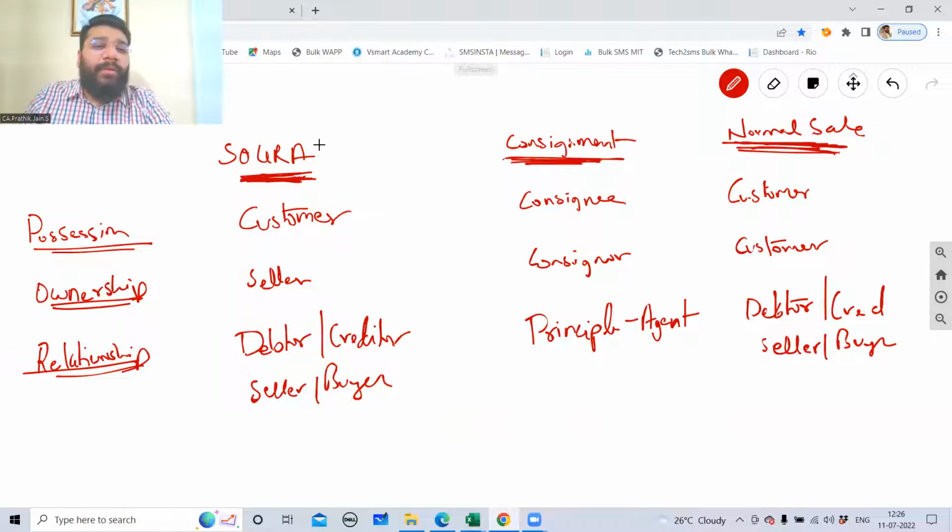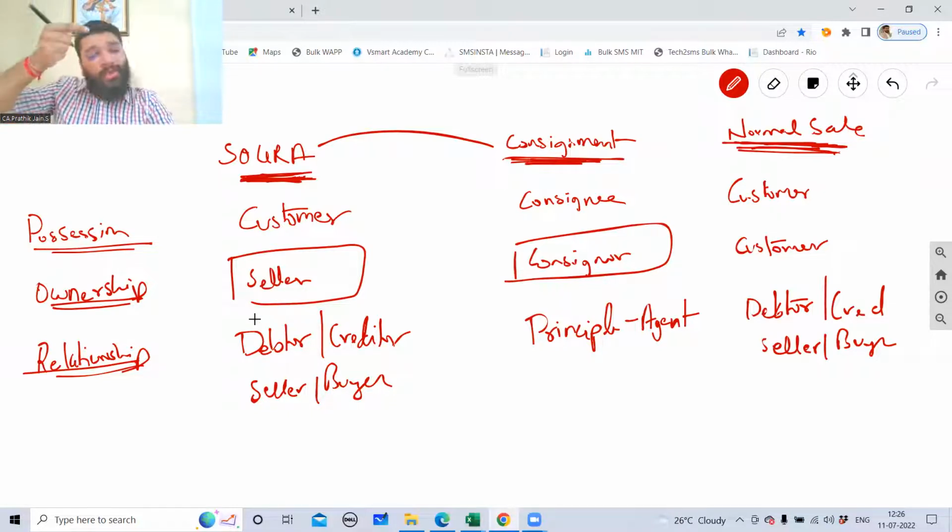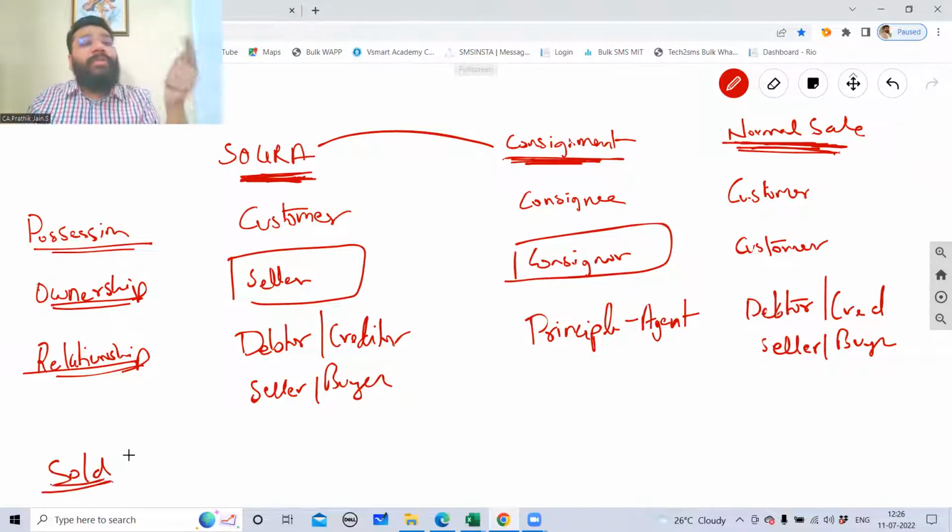So what is the difference between consignment and sale on return approval basis? In the sale of goods on return approval basis, the ownership is still with the seller. Here in consignment, the ownership is still with the seller, the consignor only. Now, one more difference is that when goods are sold, the ownership is going to whom?